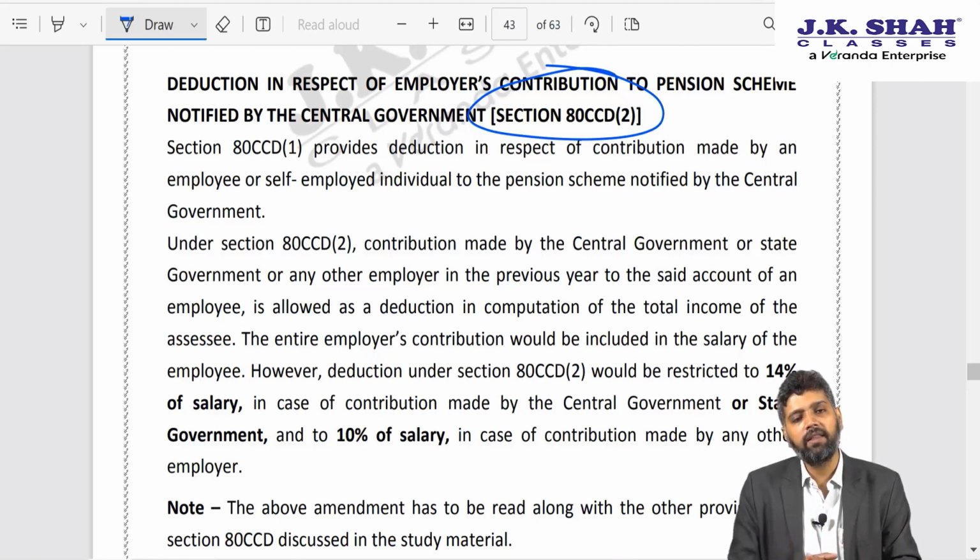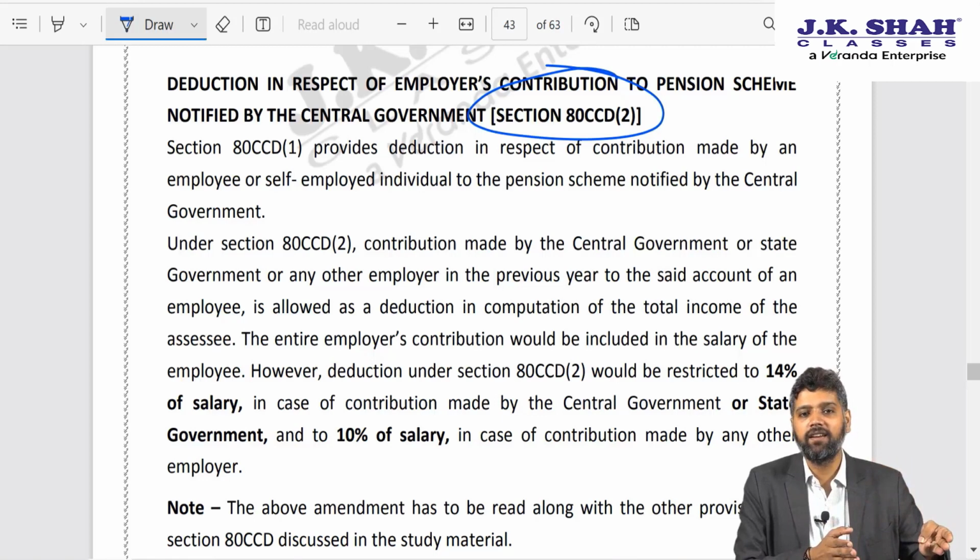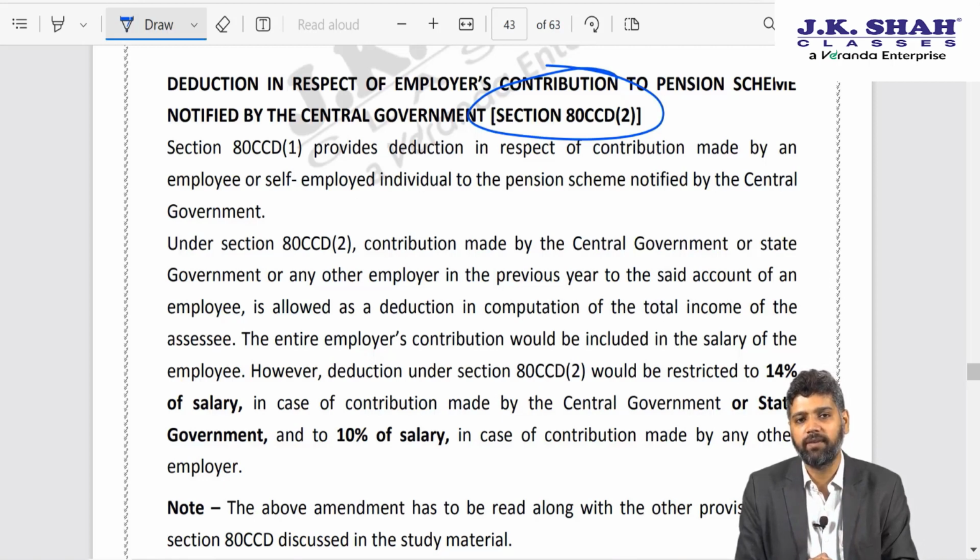Rather, when the employee retired, government servant retired, the government out of its own pocket used to give a pension to that retired person. In the year 2004, government realized that our pension cost is far exceeding the salary which we are paying to the active employees, which is not a good situation.